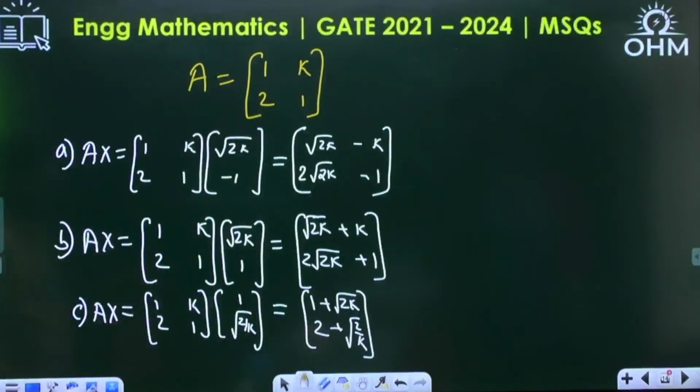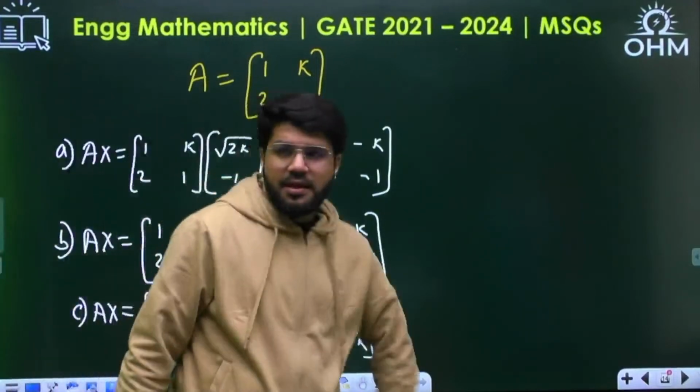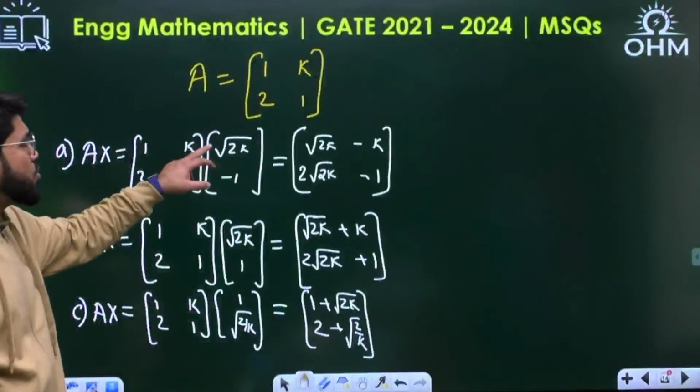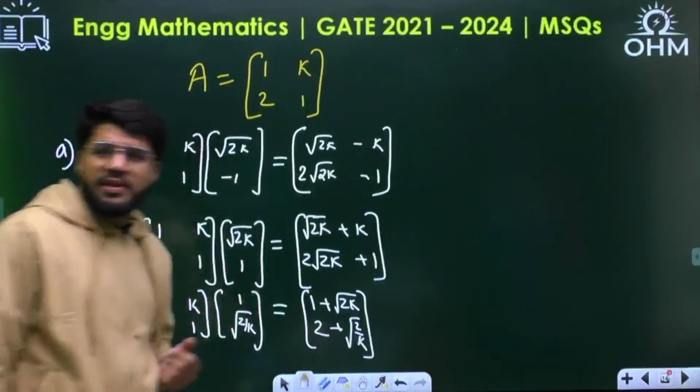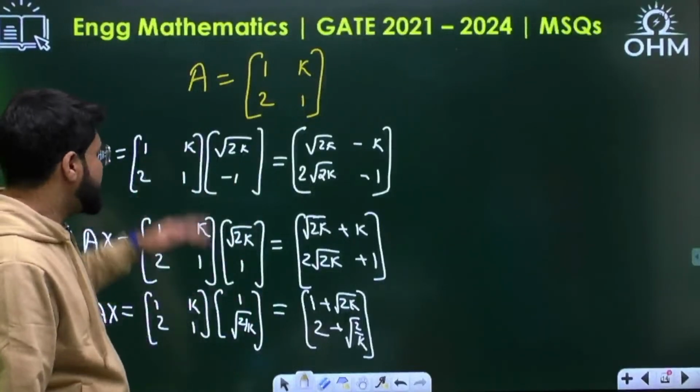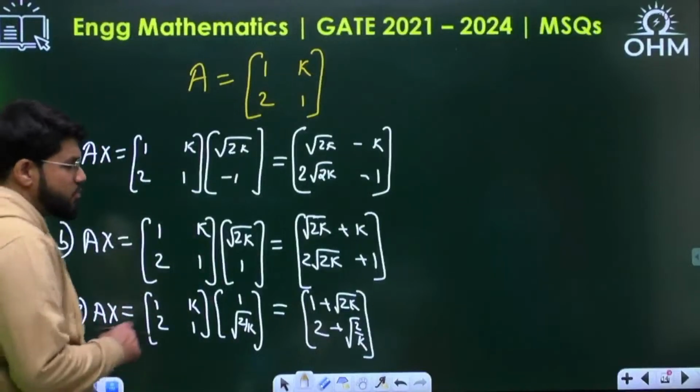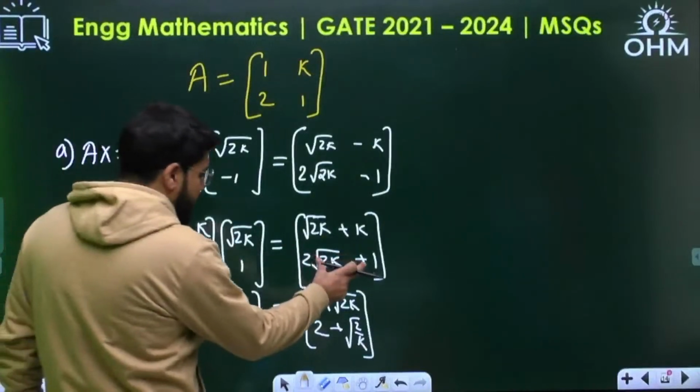Okay. See, the idea is, the given vector is root 2k and minus 1. Or suppose, let me start with the B option. B and A are almost similar, a plus or minus difference only. Root 2k and 1. Here 1 should be left.